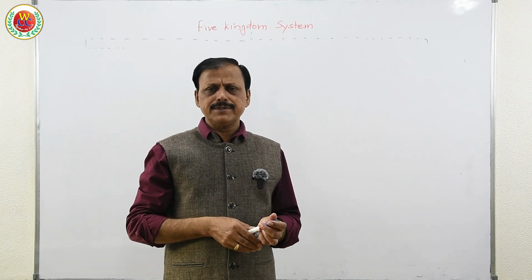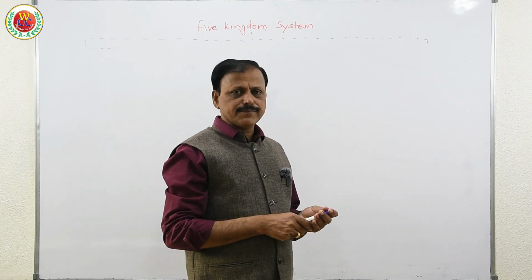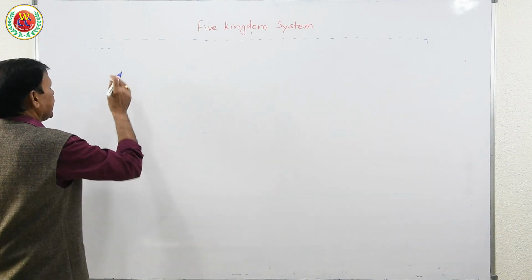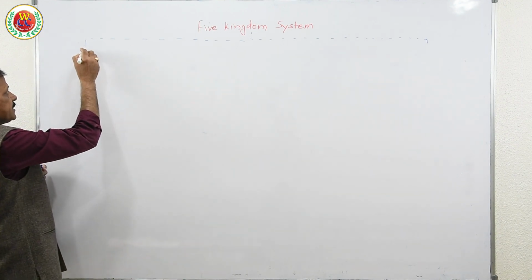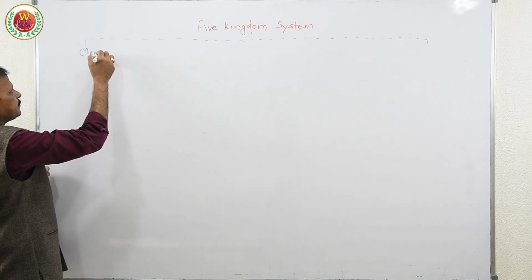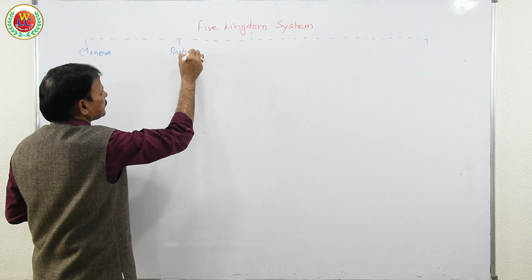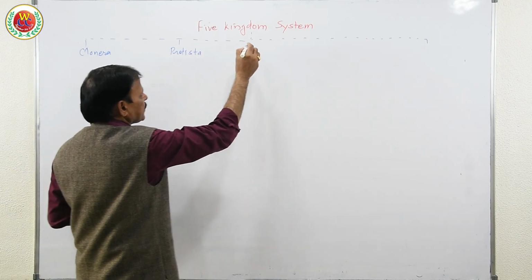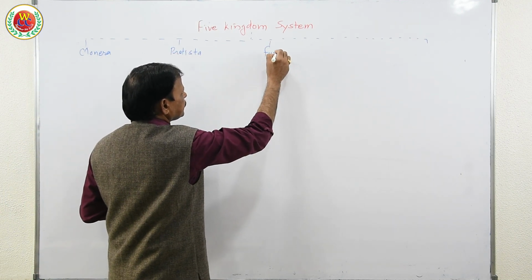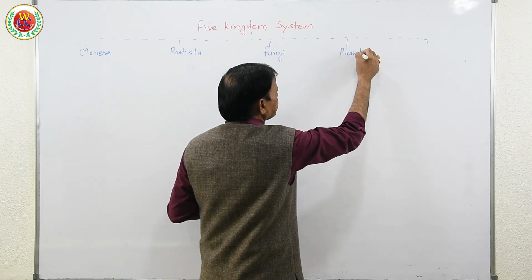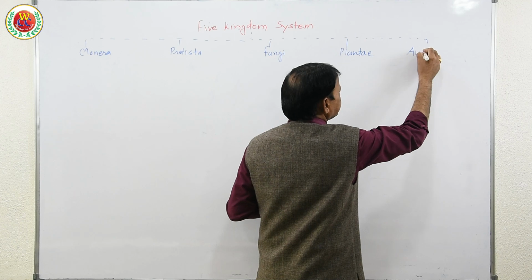He considered all the features, and therefore his system was found to be sufficient to classify plants and animals into five kingdoms: Monera, Protista, Fungi, Plantae, and Animalia.